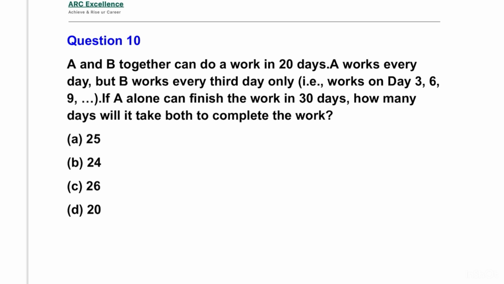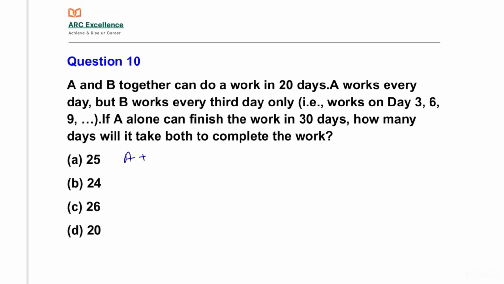Here A and B together can do a work in 20 days, and one condition is there: A works every day, and B works only every third day.